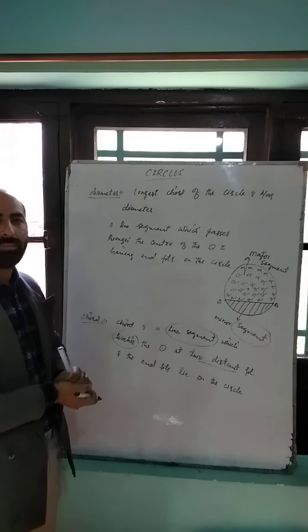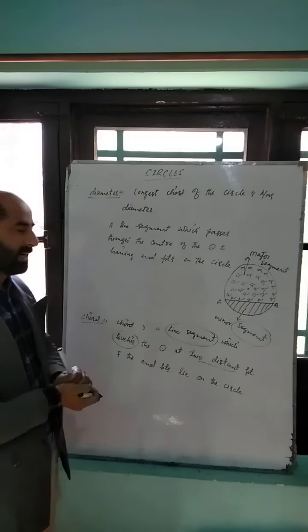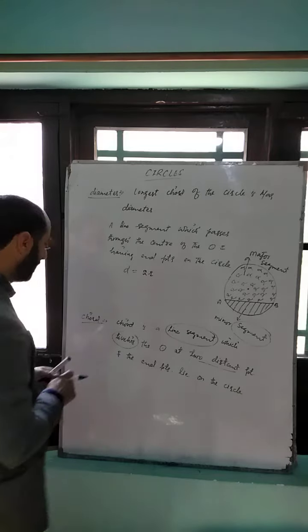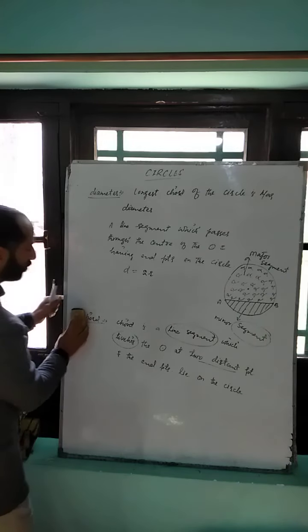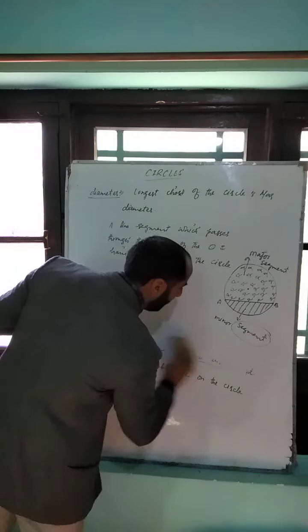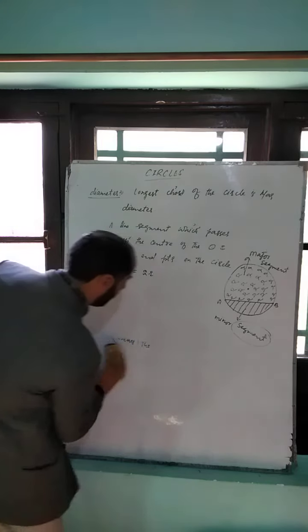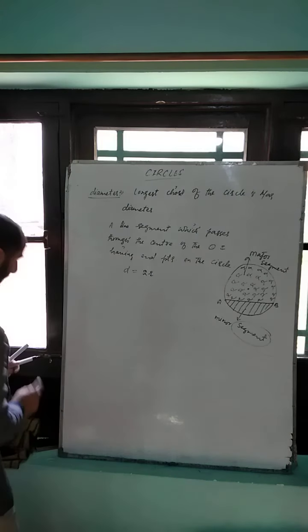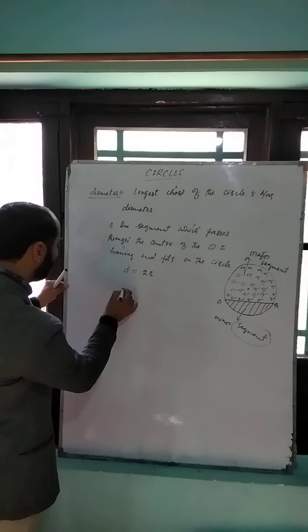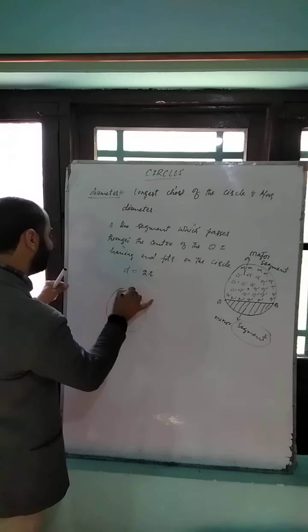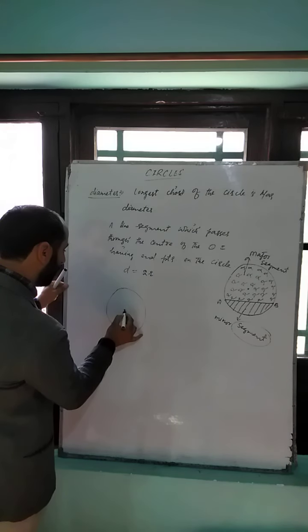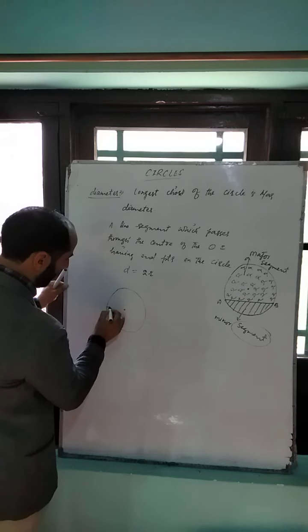Also, relation between diameter and radius is, diameter is equal to twice radius. And diameter divides the circle in two equal halves. Means that if we take this as a circle, here this is center, we can say this is diameter.